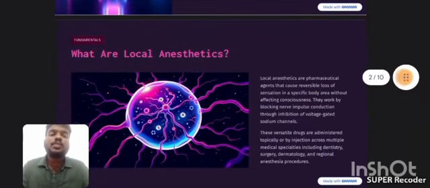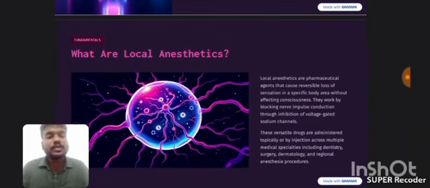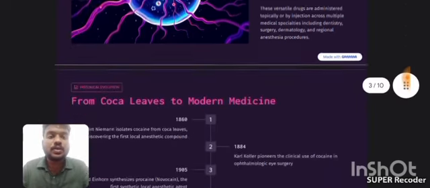So what is meant by local anesthetics? Local anesthetics are pharmaceutical agents that cause reversible loss of sensation in a specific body area without affecting consciousness. They work by blocking nerve impulse conduction through inhibition of voltage-gated sodium channels. These versatile drugs are administered topically or by injection across multiple medical specialties, including dentistry, surgery, dermatology, and regional anesthesia procedures also.